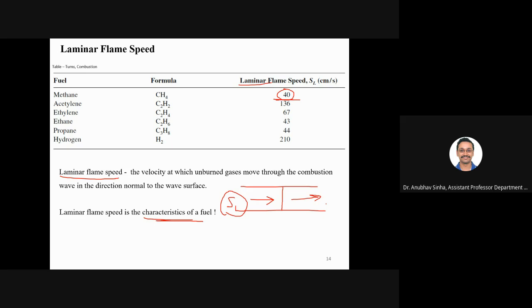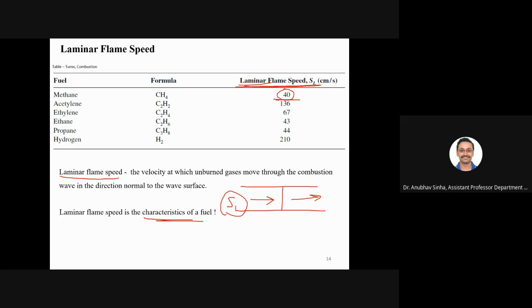Is this clear to everyone? For ideal conditions, when we talk about some ideal assumptions, especially in terms of laminar conditions, when I say that the flame is laminar, then it has to propagate by laminar flame speed. That is what we understand theoretically.